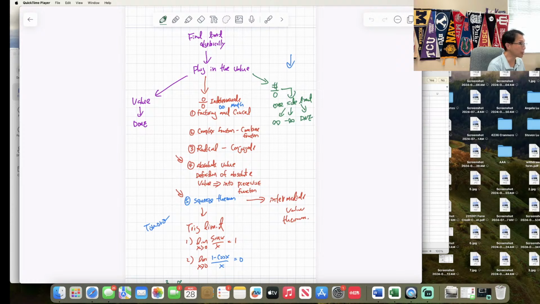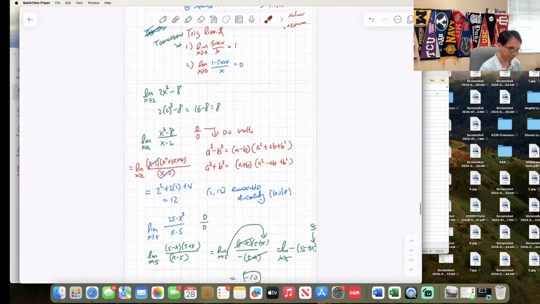So when you have a number over 0, it can go to infinity or negative infinity, or does not exist. That's the green part of the chart, and that's going to be Friday. So here's Friday, and here's tomorrow. Tomorrow it's going to be trig limits. Today we're only going to talk about those two small things. We're not even going to talk about intermediate value theorem; we'll probably talk about it on Friday as well. So that's pretty much everything completed.